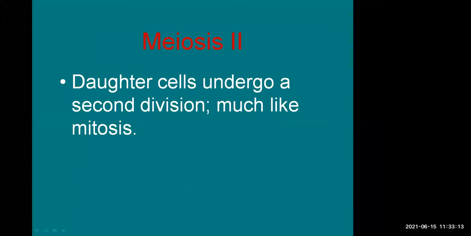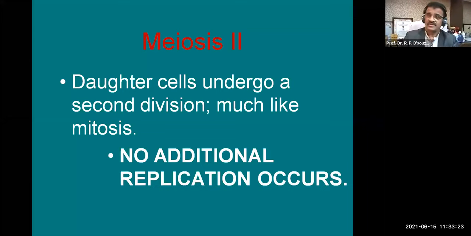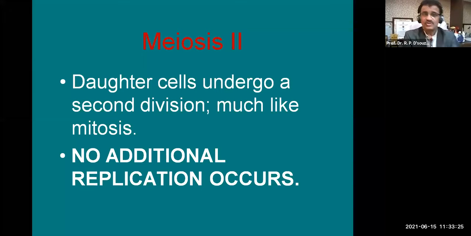So that we have a much more distinct individual later after fertilization, meiosis 2 takes place. No additional replication occurs at the stage of meiosis 2. This is the emphasis as far as meiosis 1 and meiosis 2 are concerned.